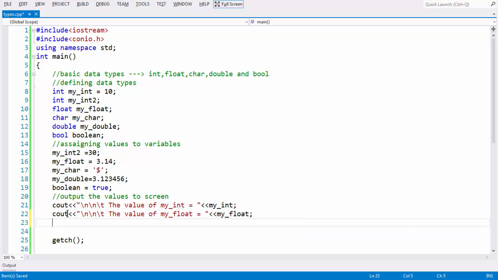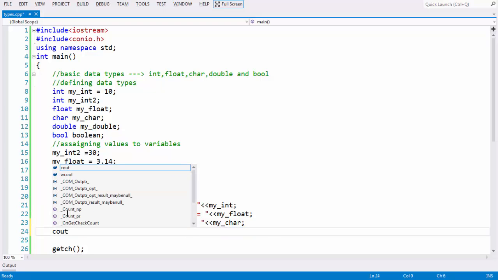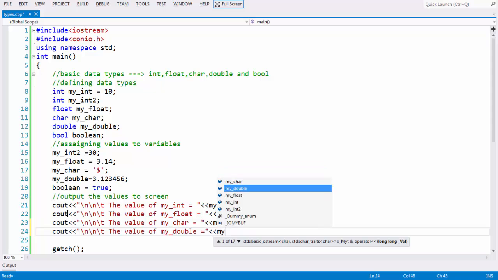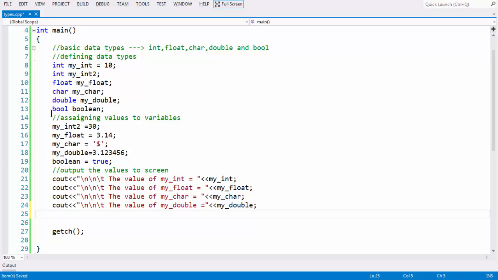In the same way you can output the remaining values stored in the variables: the value of my char is my char, the value of my double is equal to my double here. And the last one which we have taken is Boolean, with the keyword bool.